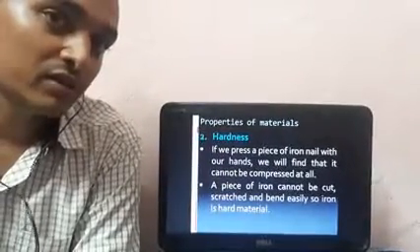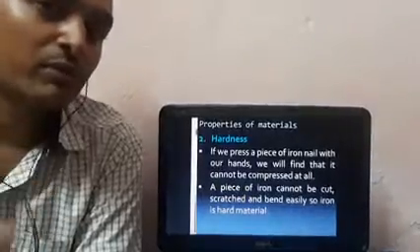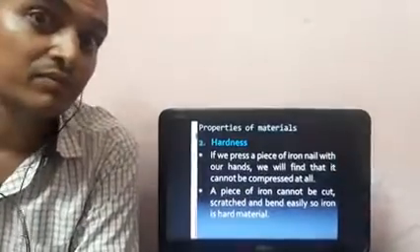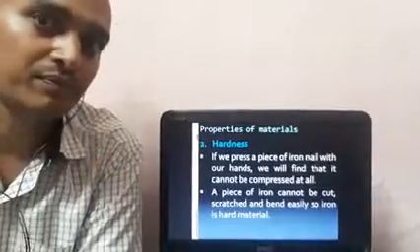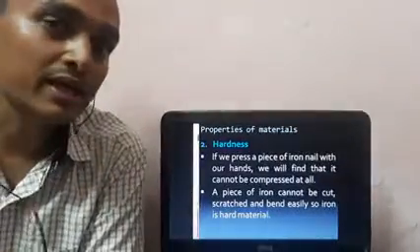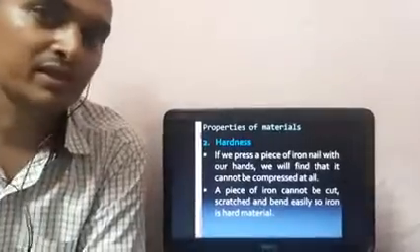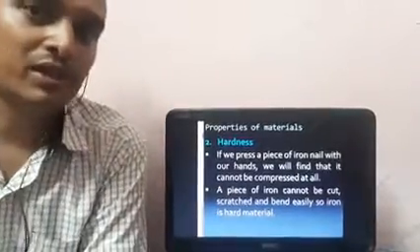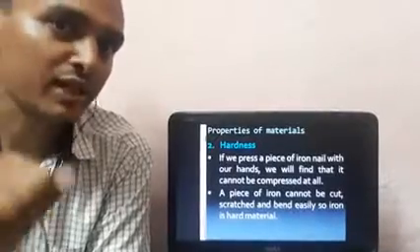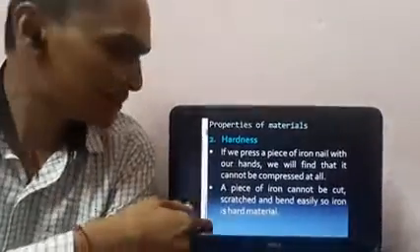You think that we cannot press it because it is made up of metal, it is hard. One word comes into our mind, it is hard. Because it is hard, we cannot compress it. So that is the second property that we have to discuss.